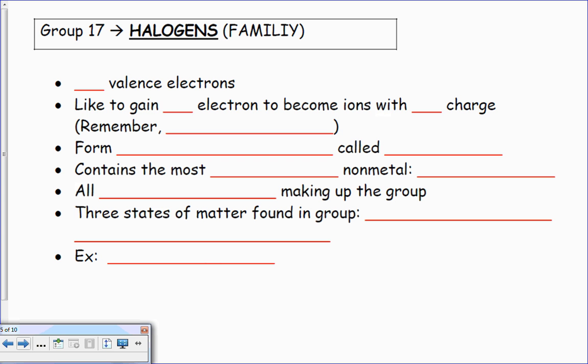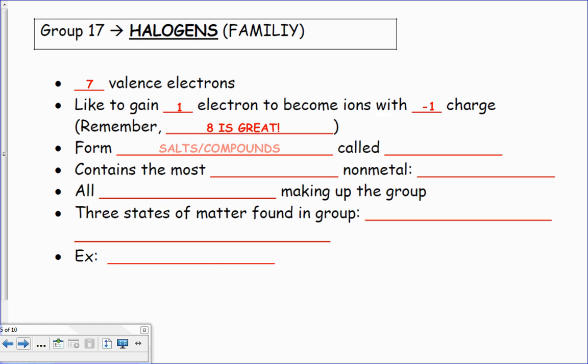17 we call the halogen family. Everybody's going to have 7 valence electrons. So again, I have 7 valence electrons. I want to get to 8. Do you think I should gain 1 electron or lose 7 electrons? It's easier to just gain 1. So that's what we do. And I'm going to have a -1 charge when I do that. And then remember, of course, 8 is great.